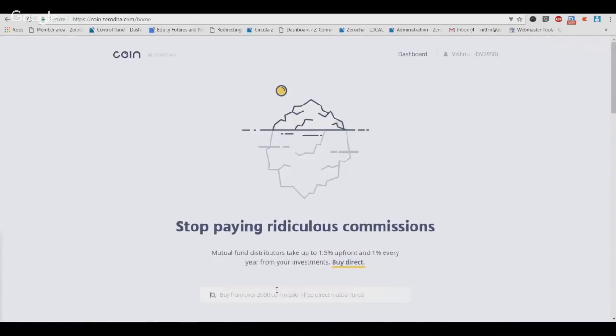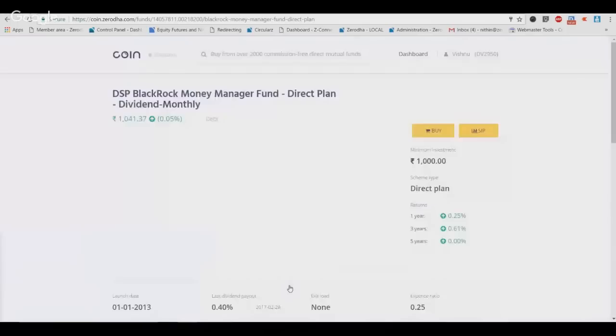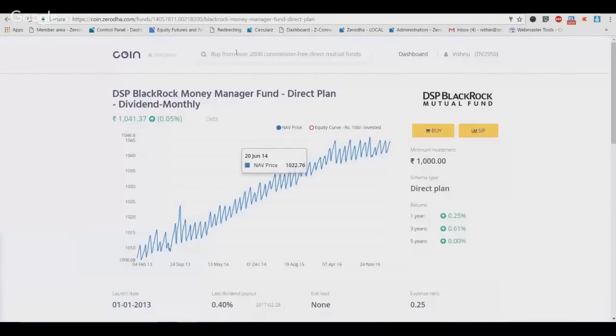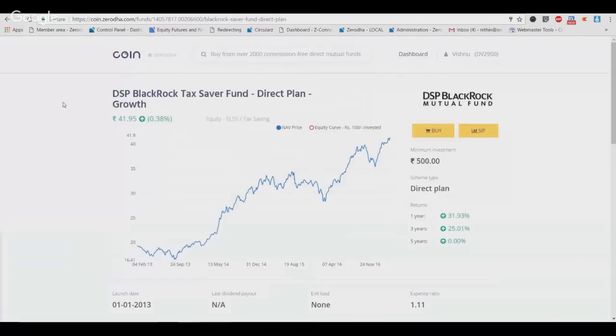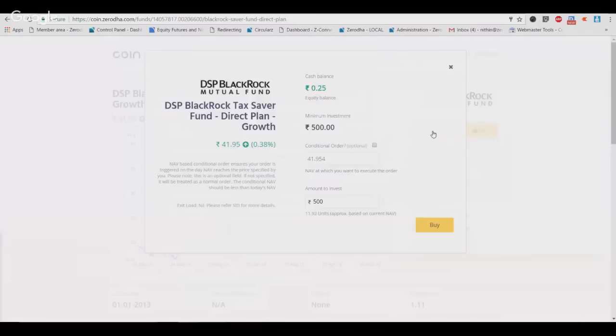Now, say you want to invest into, say, a DSP BlackRock, right? Let me say a DSP tax saver, actually. So I select this. Now, when I'm buying a mutual fund, I can either buy a lump sum, which is click on buy, and mention an amount to invest.